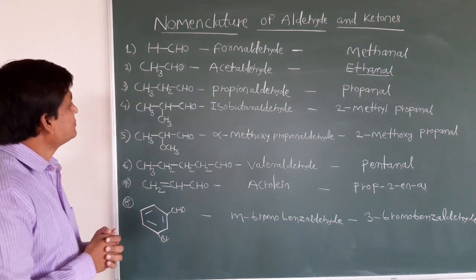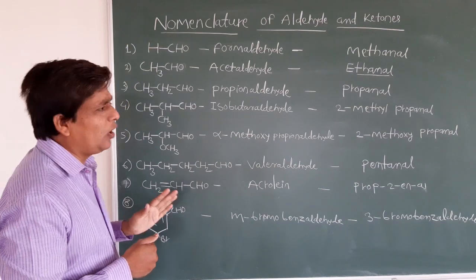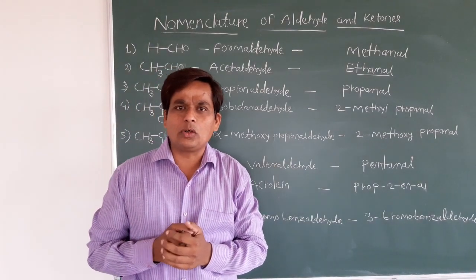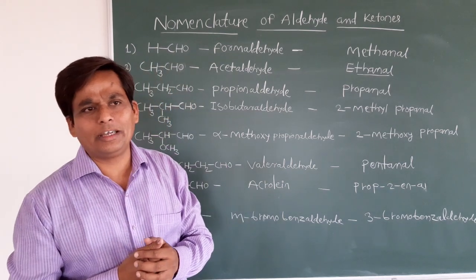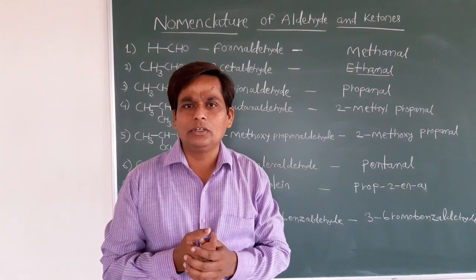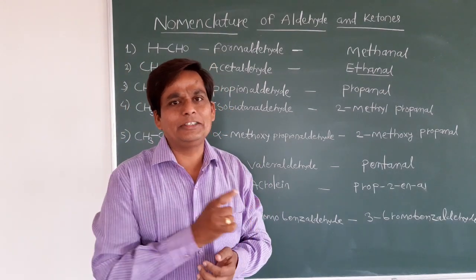Just see the first example here, HCHO. You already know the rules about the IUPAC name, which we discussed in the previous class. Whenever you want to give the IUPAC name of any organic compound, you have to select the longest continuous chain. That is your first rule.